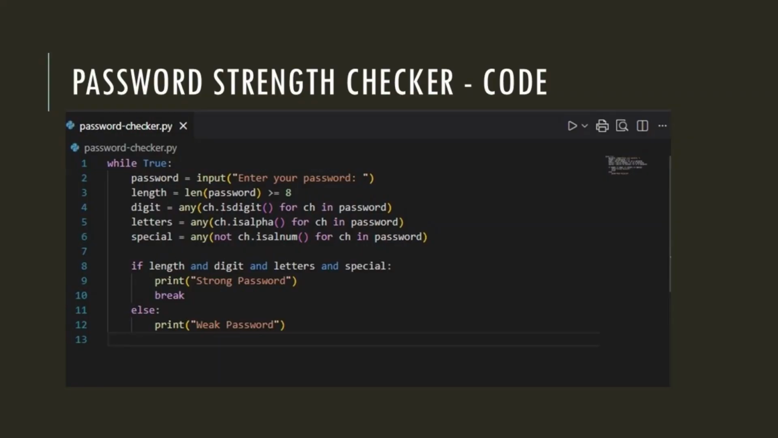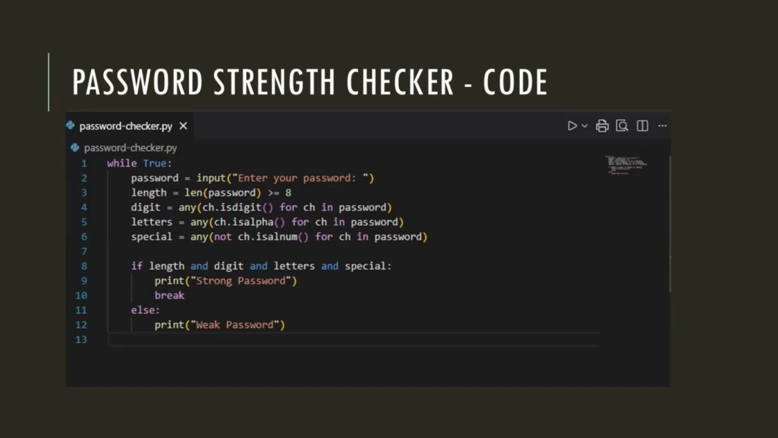Here you see that we are using the AND operator to check for the validity of all these variables. Length will carry a true if the password entered has a length of greater than or equal to 8. Digit will carry a true if the password entered has a valid digit among all the characters entered. Letters will return a true if the characters entered have a valid letter. And special will return a true if the characters entered have a special character within. Print strong password and break.